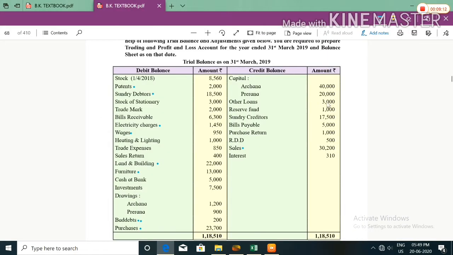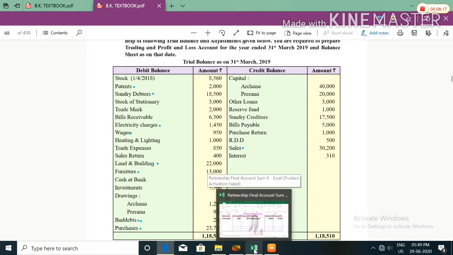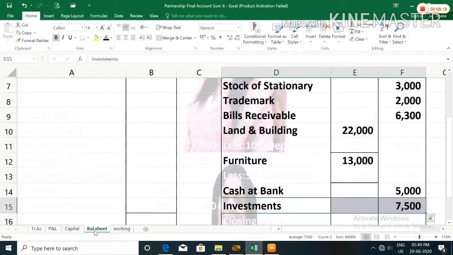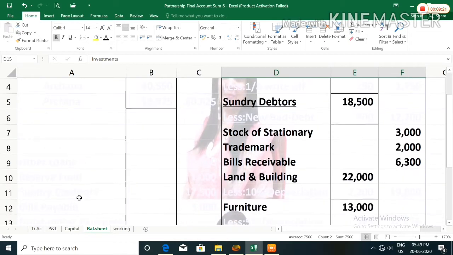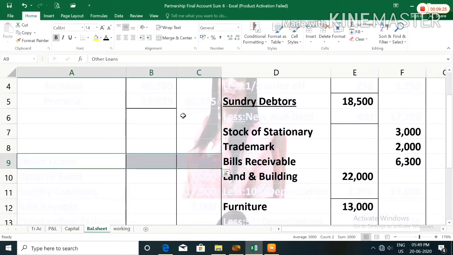Other loans 3,000. Other loans, this is a liability. So liability will be recorded in balance sheet liability side. We will record other loans 3,000.